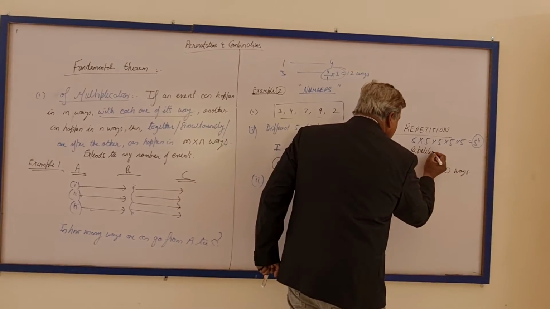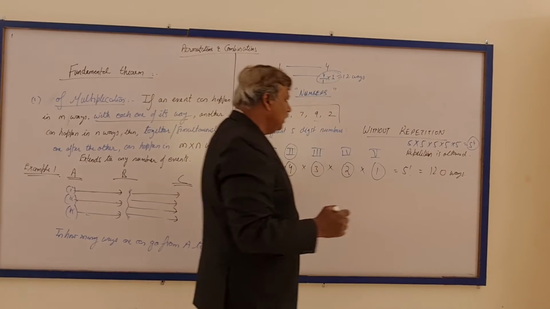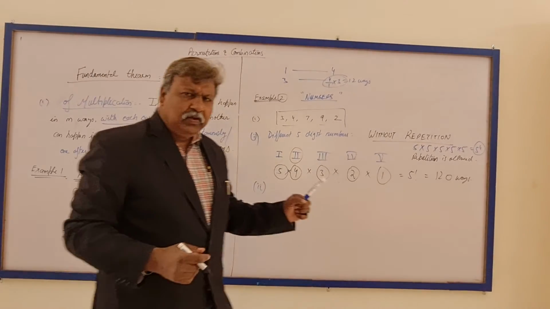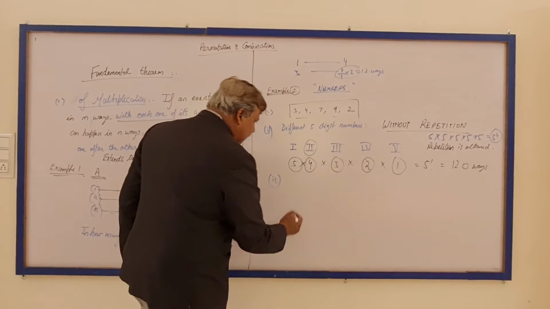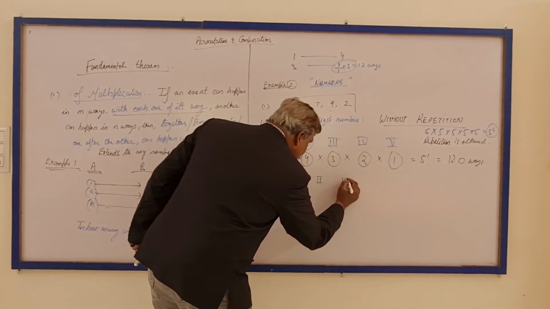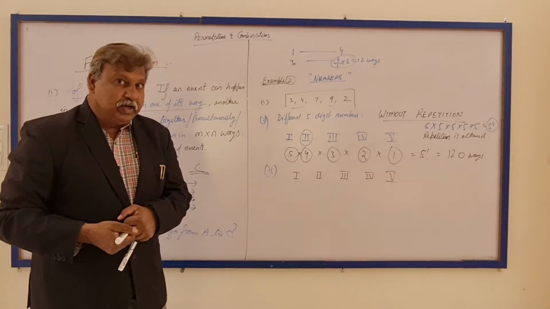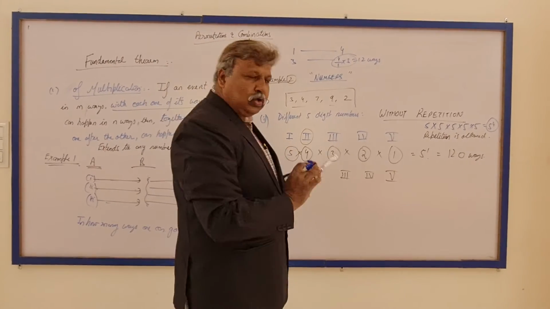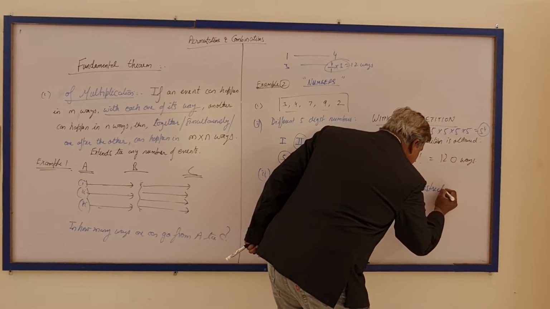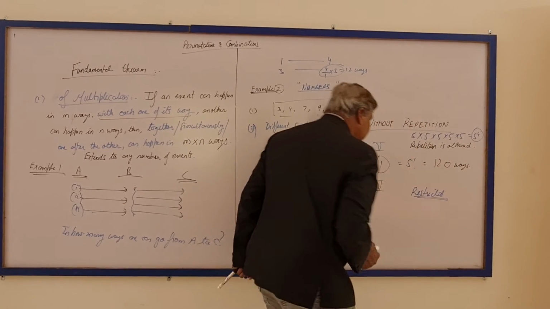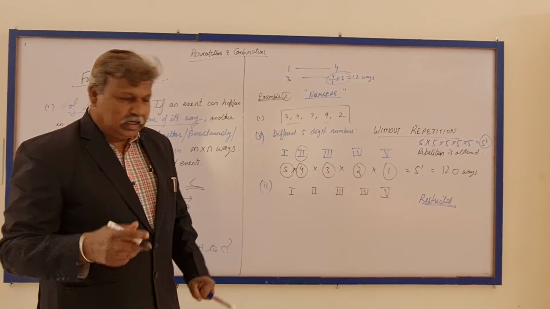I hope you got my understanding, but right now we will be focusing on the case in which repetition is not allowed. So once again, we come back to 5-digit numbers, and we have to make 5-digit even numbers. Now here we are talking about some restriction from the question, a restricted way of applying this fundamental theorem of multiplication.